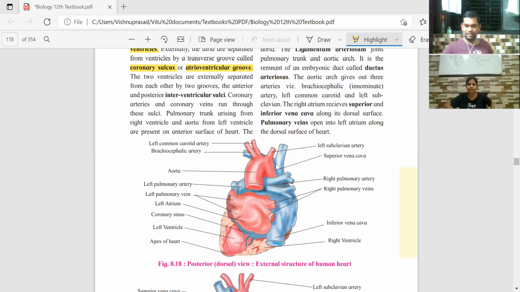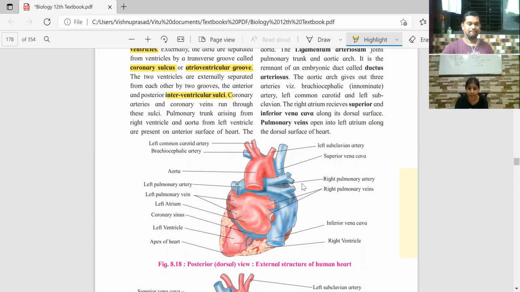See the diagram, this external structure that we saw. अभी तक हमने जितने parts देखे, the interventricular sulci on both the sides. There are coronary arteries and coronary veins. From the right ventricle, you can see the pulmonary artery coming out. You can see the right pulmonary artery, the one in blue. This is originating from the right ventricle. Right pulmonary veins are going into the right auricle.